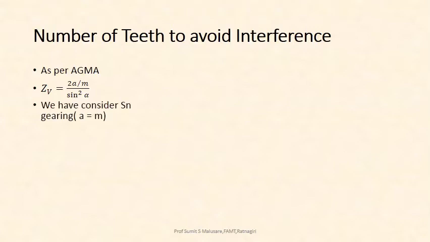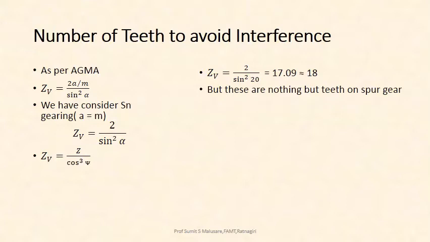But we go for SN gearing, so addendum is equal to 1 module. So the formula comes out to be ZV is equal to 2 upon sin squared alpha, and that comes out to be 18. But these are the teeth required on a spur gear. What is the formula for ZV? ZV is equal to Z upon cos cube of psi. If you apply it, then Z, the number of teeth required on the helical gear, comes out to be 15.74, that is approximately 16.